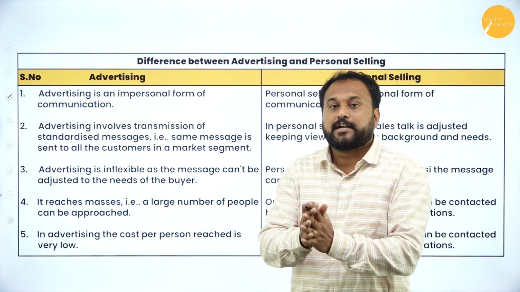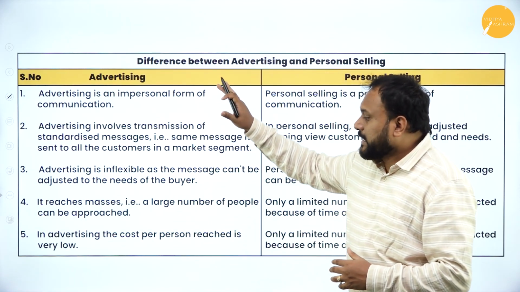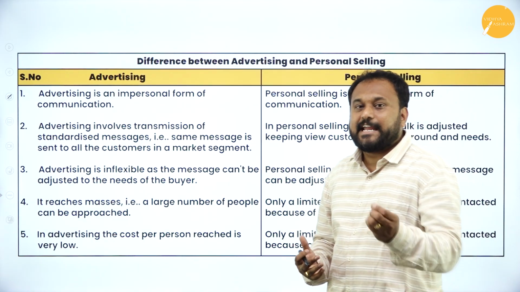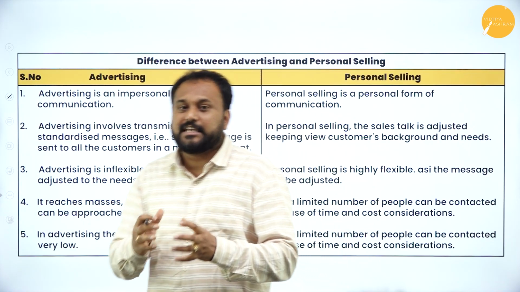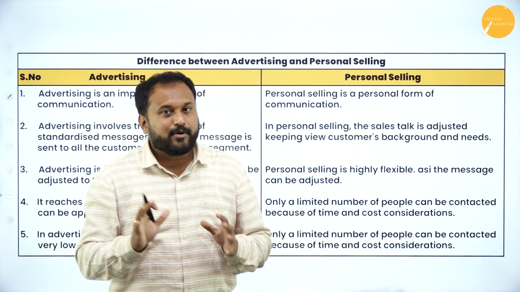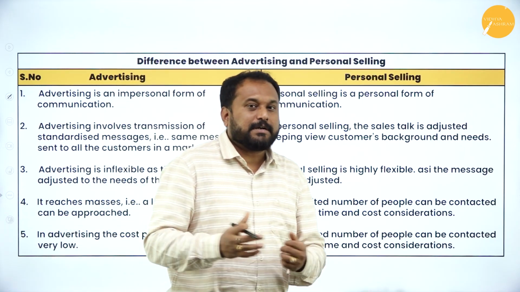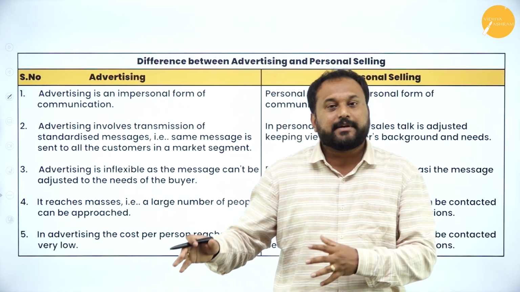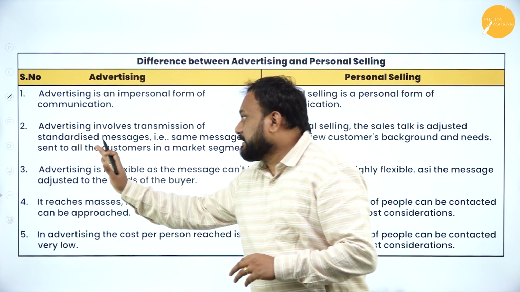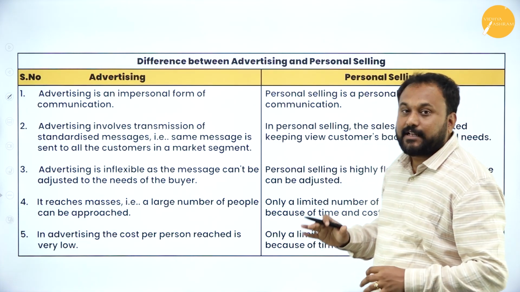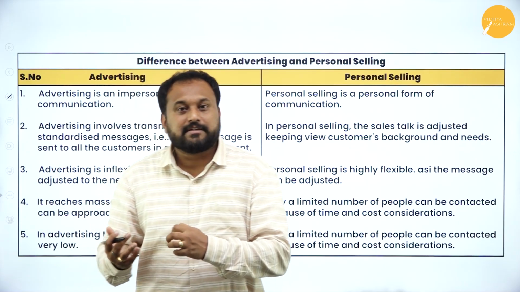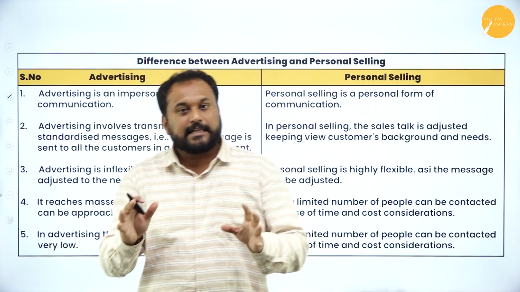So please do not neglect this question. I've given you more and more points here, so that any of the 8 points you just take it. I've seen many of my students write all the 8 points, so I really feel good. But some of the other students who are not the Vidhyaashramites usually get confused and write 4 points of advertising and 4 points of personal selling, and they feel that the person who is correcting the paper is going to give 8 on 8. Seriously, it is not like that.